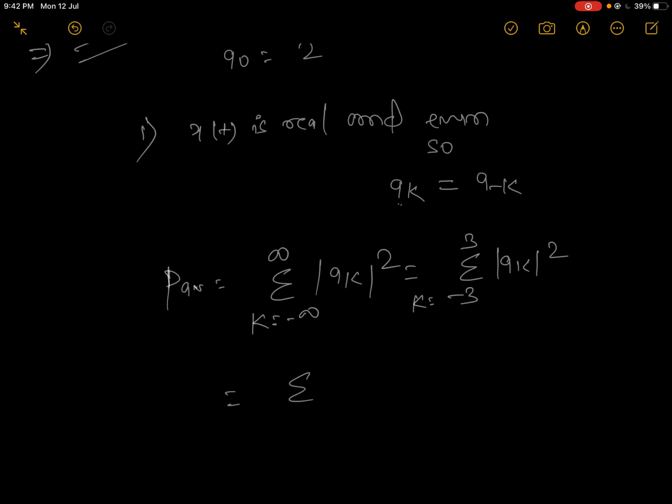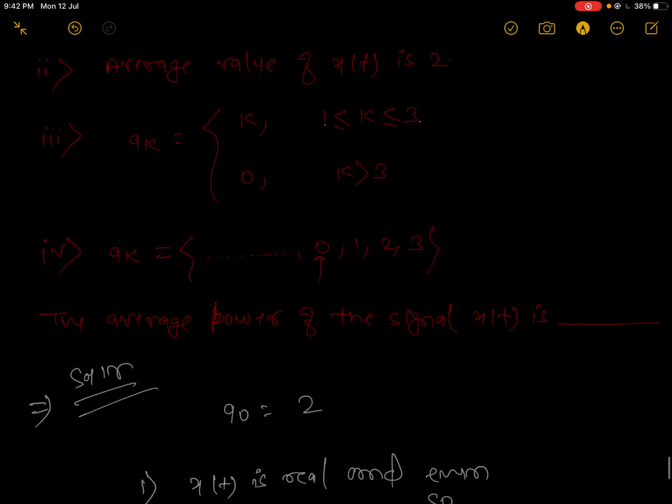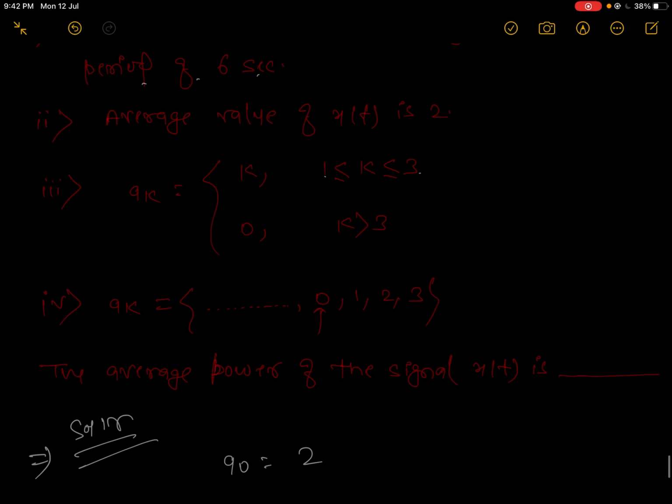For k equal to minus 3: mod of a minus 3 square plus mod of a minus 2 square plus mod a minus 1 square plus mod a0 square plus mod a1 square plus mod a2 square plus mod a3 square, because after that the terms will be 0.